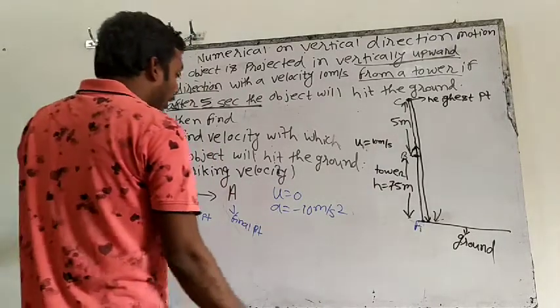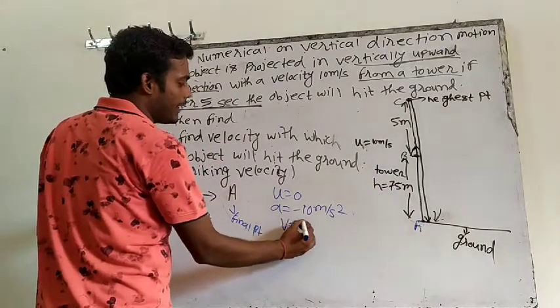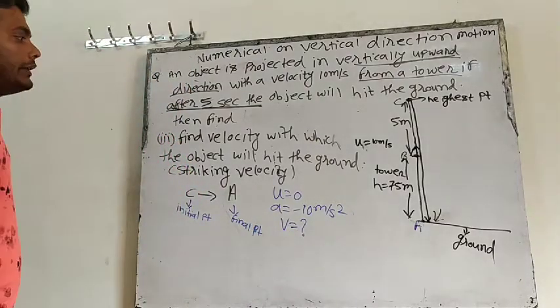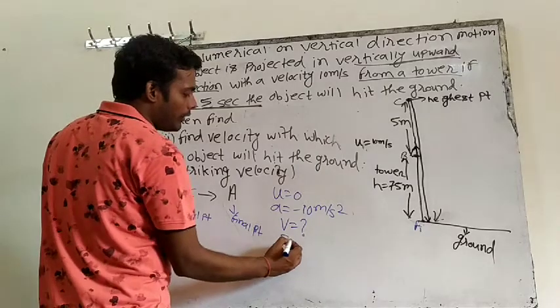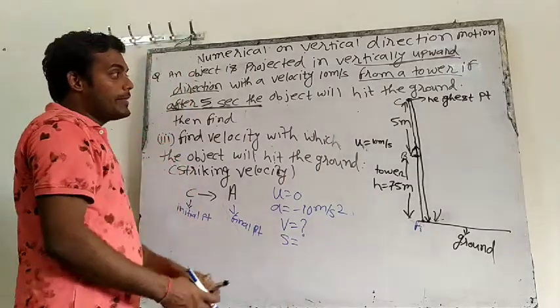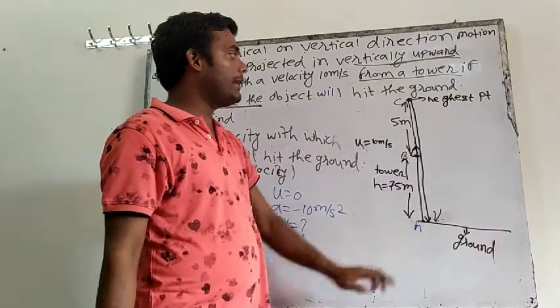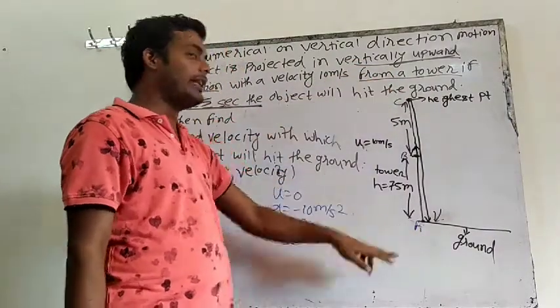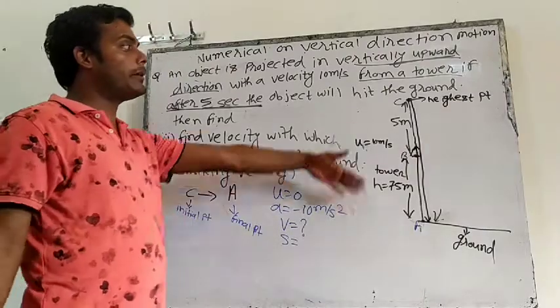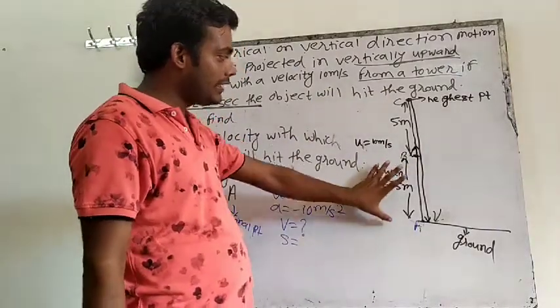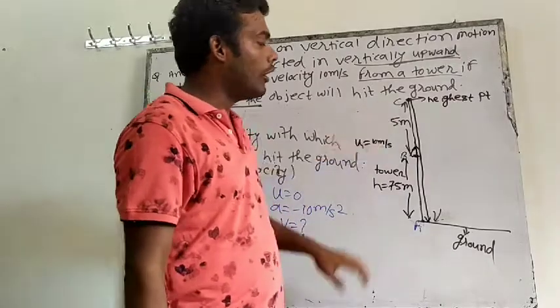What we have to find? Velocity of striking, that means V we have to find. Any other thing that we know? Yes, we know S. Displacement means the shortest distance between the starting and final point. Starting point is C, final point is A. What is the height between C to A? A to B is 75 meter, the height of the tower, plus B to C, 5 meter.